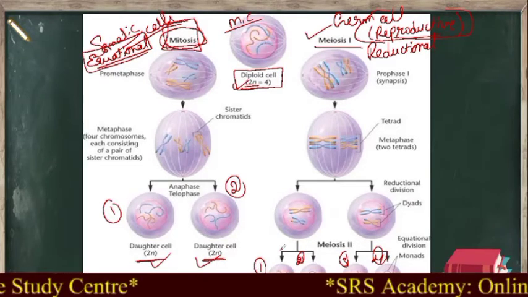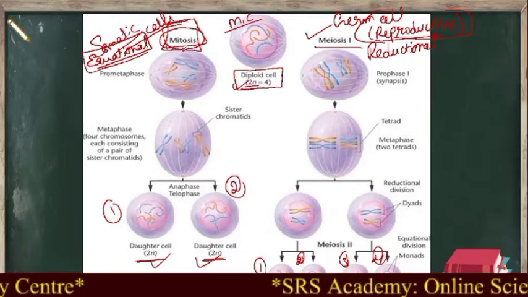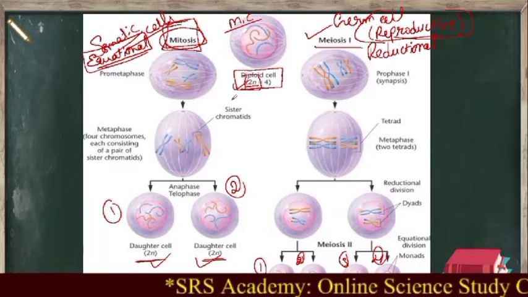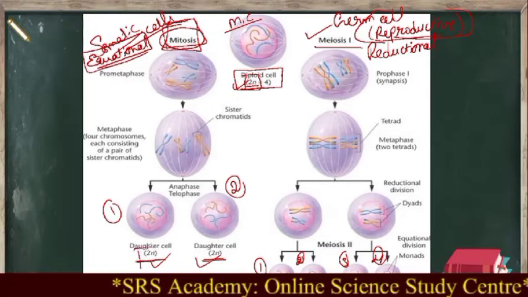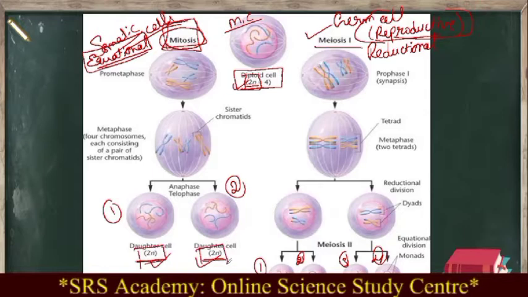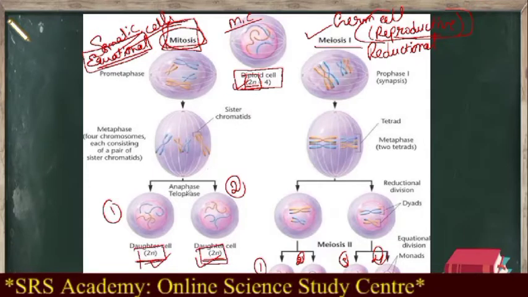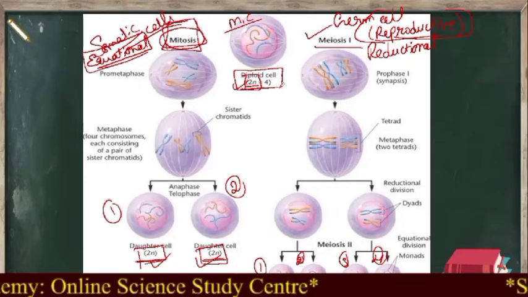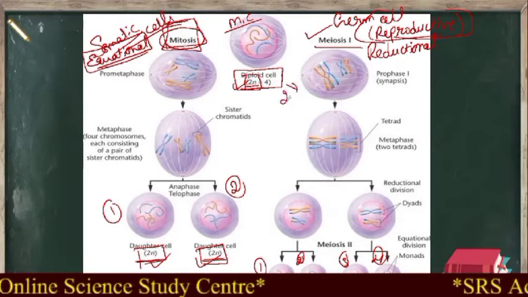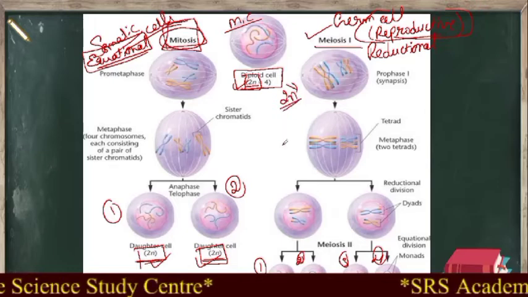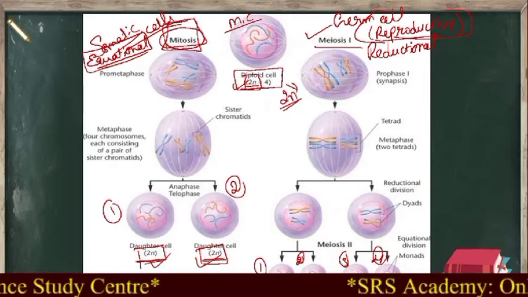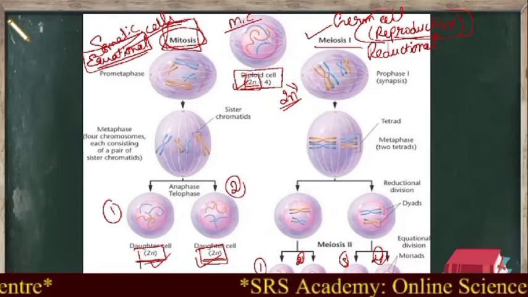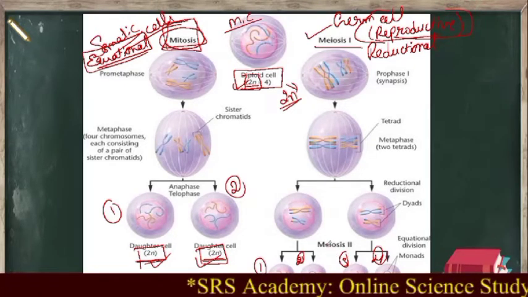If you look at the number of chromosomes, in mitosis, the mother cell contains 2n number of chromosomes, whereas the daughter cells also contain 2n number of chromosomes. That means equal in number, right? But here in meiosis, the mother cell contains 2n set of chromosomes, whereas at the end the daughter cell contains only n number of chromosomes. So I will give you a brief idea.